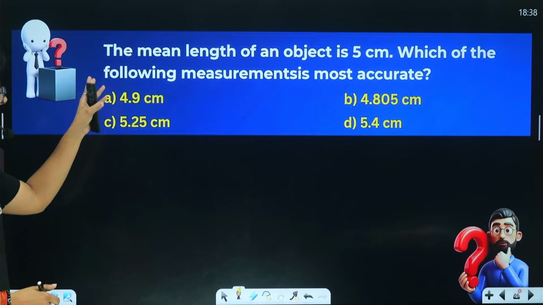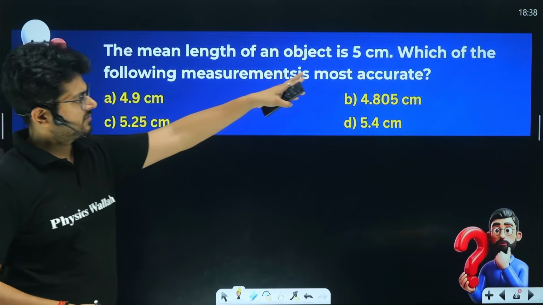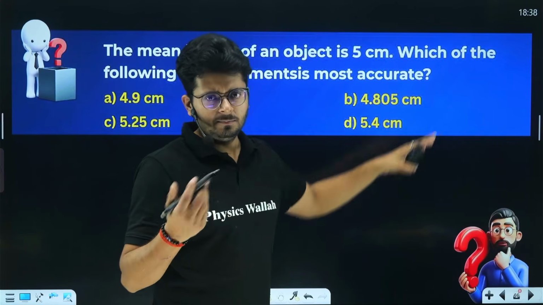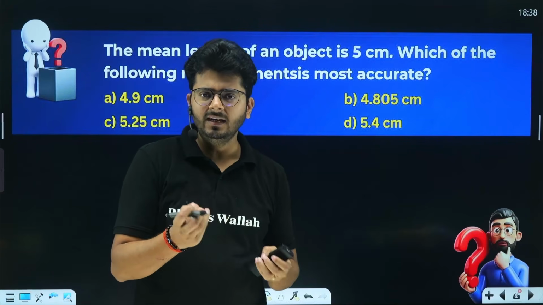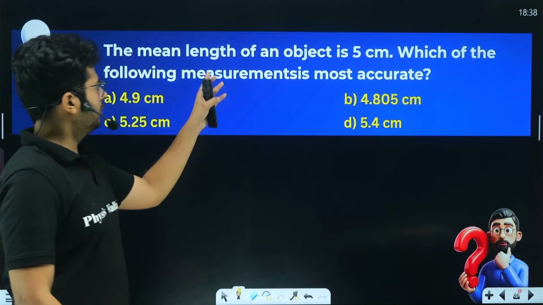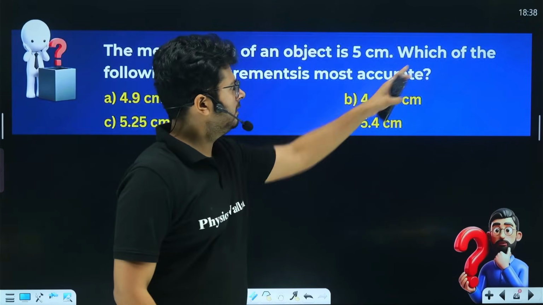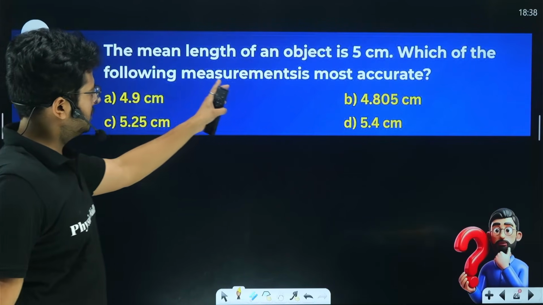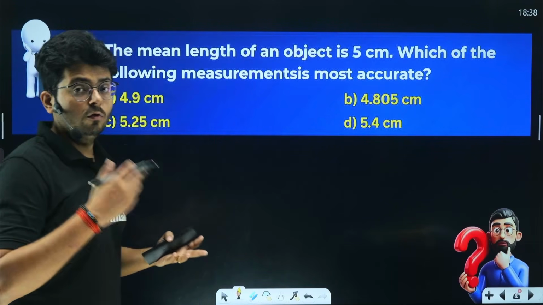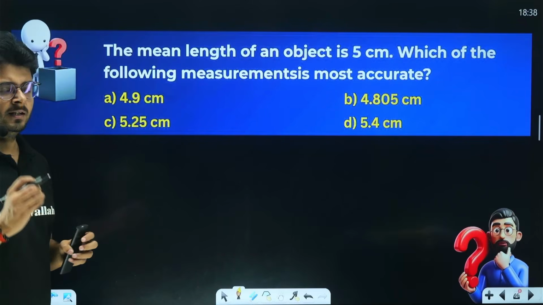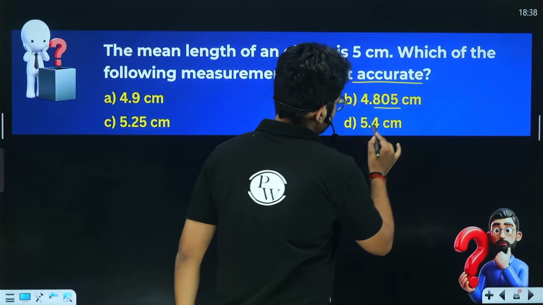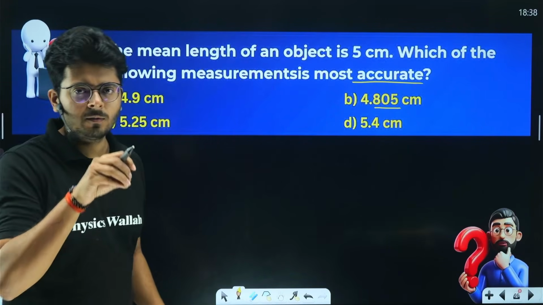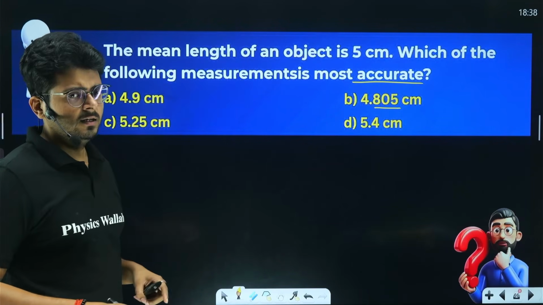So the question is asking, the mean length of an object is 5 centimeter. This is the mean length. You know that the mean value or true value are the same thing. So the mean length of an object is 5 centimeter. Which of the following measurements is most accurate, right? So when we talk about accuracy, are we dealing with the decimal places or with the closeness to the true value? True value was 5. So look at that.